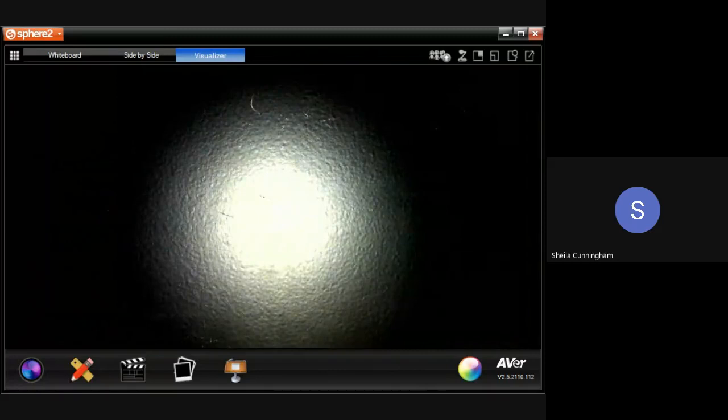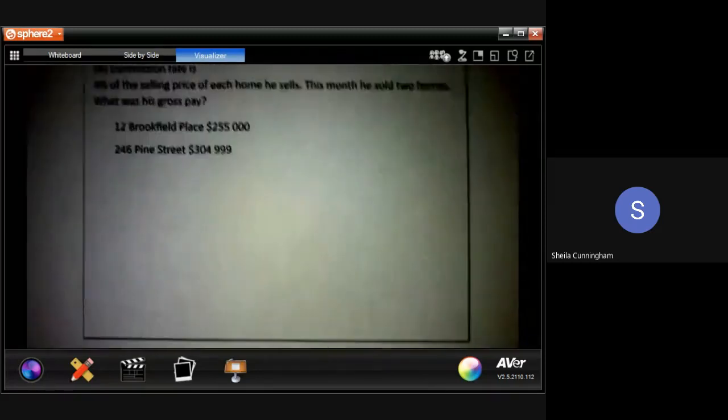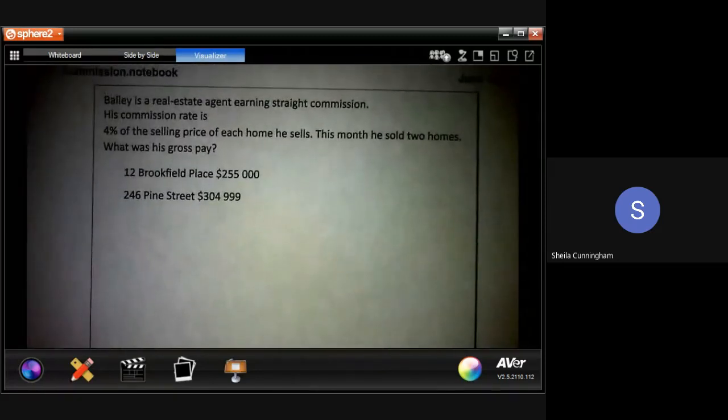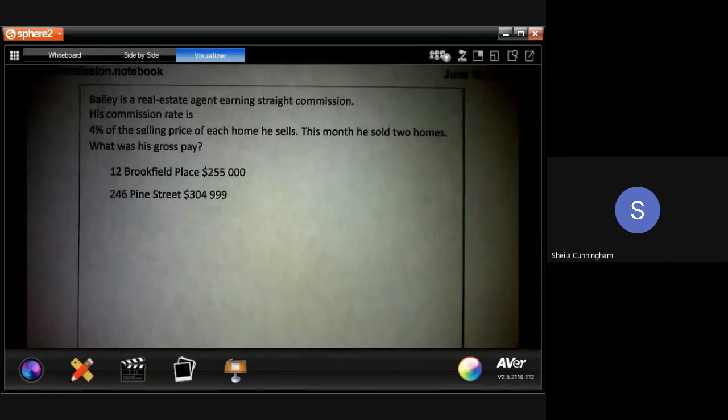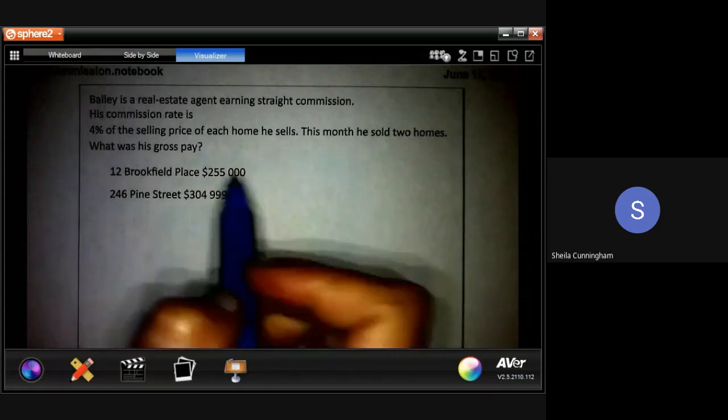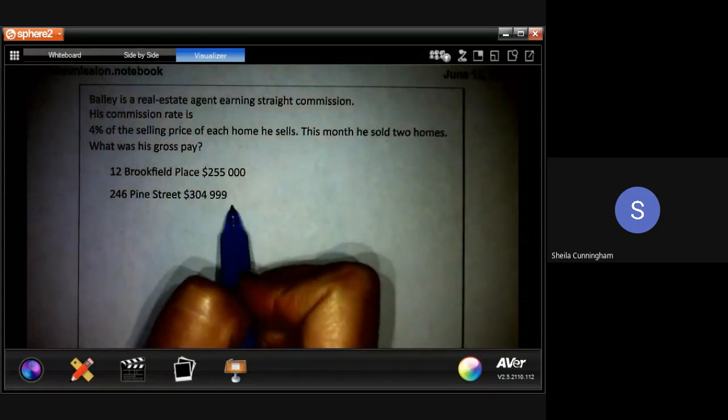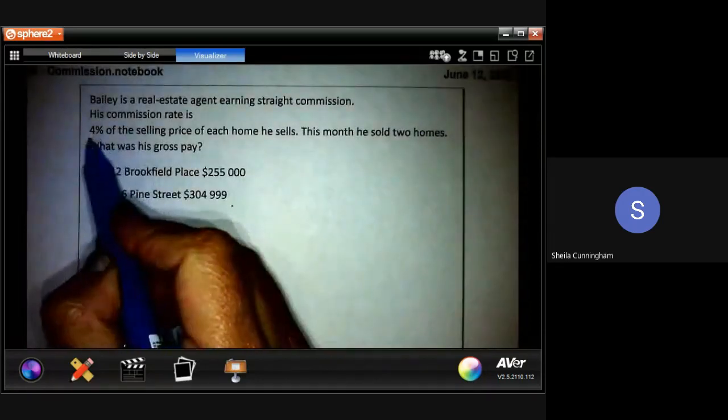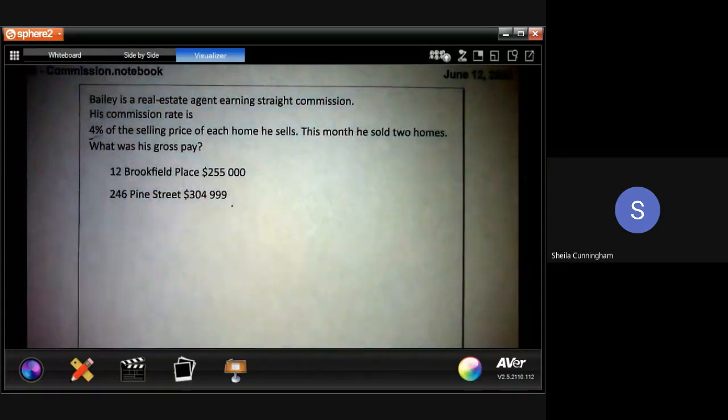Okay, another scenario, another example that can come up is we're back to real estate again, selling houses, but this time sold more than one house. Bailey has sold 2 houses, one for $255,000 and one for $304,099, and has a commission rate of 4%.